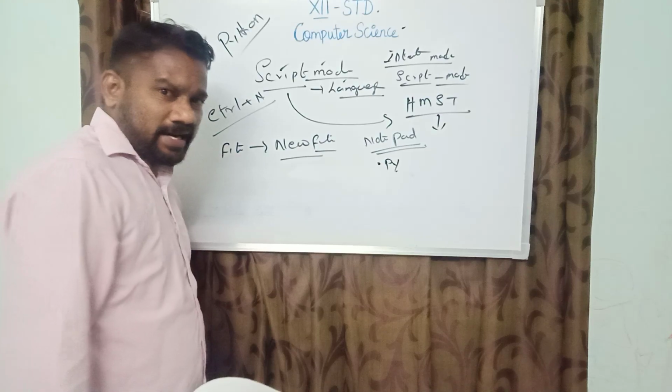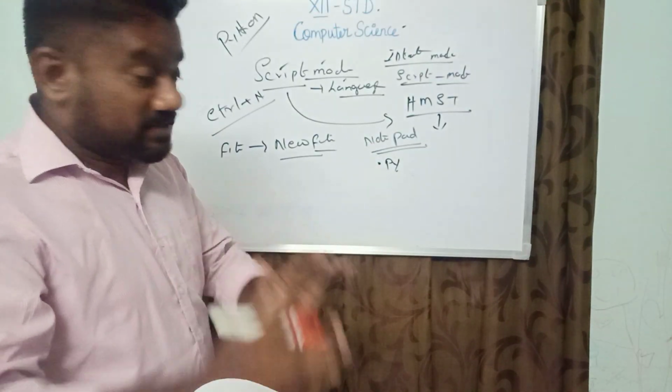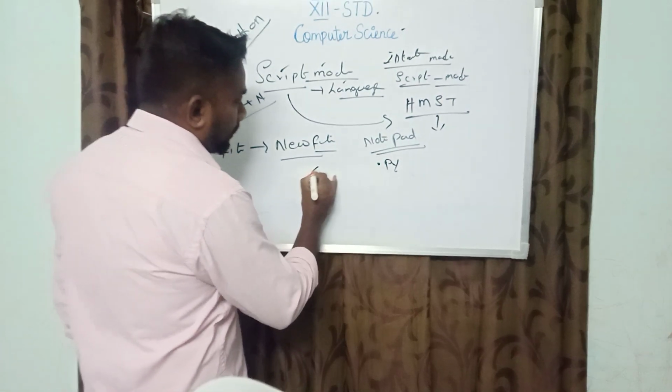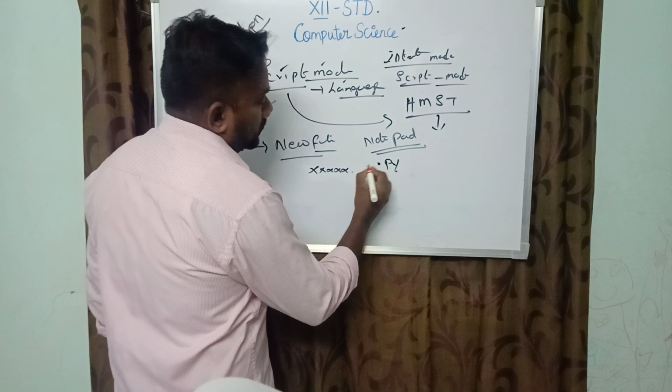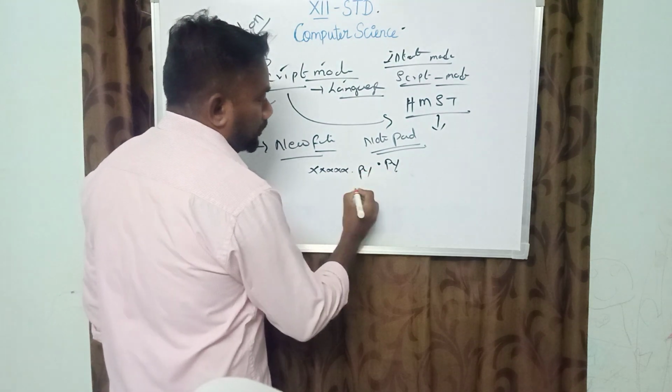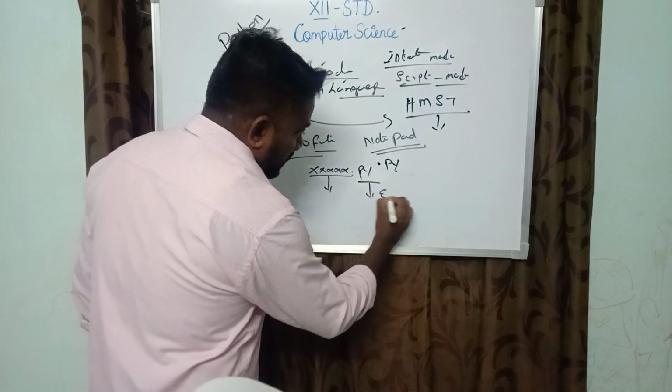There are two major categories: one is the main component and the other one is the extension component. The file should be saved as .py. The part before the dot is the main component and the part after it is the extension component.